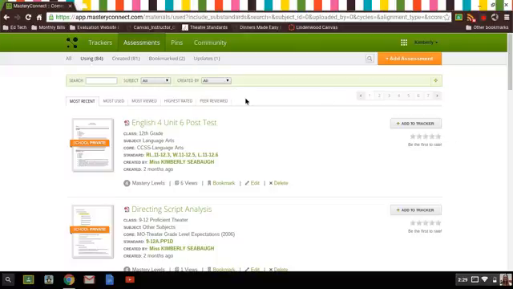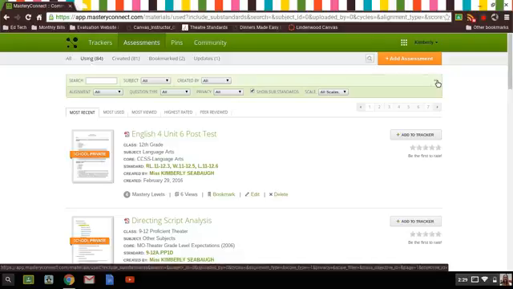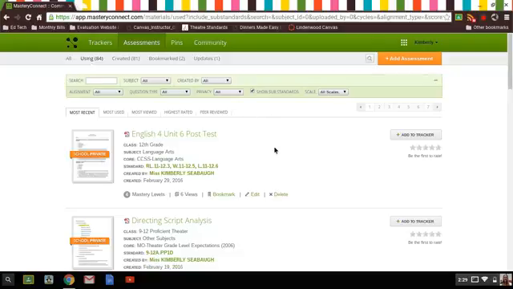You can also sort within your using and created too. So if you're looking for a specific assessment, you can click in the search bar. You can also sort by subject or who created it or any of those advanced features as well within your using and created. So if you are trying to find a specific assessment that you created and you don't want to flip through all the pages, that's another easy way to do it. Created looks just the same. It's just assessments that you personally created. Bookmarks are assessments that you've bookmarked.